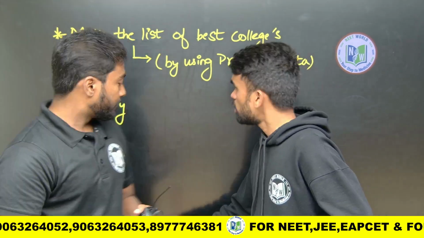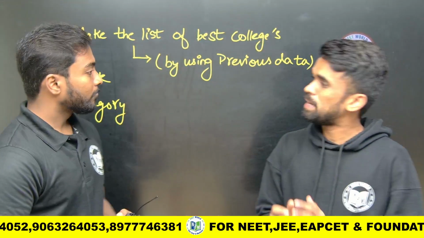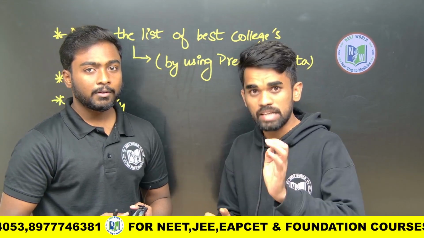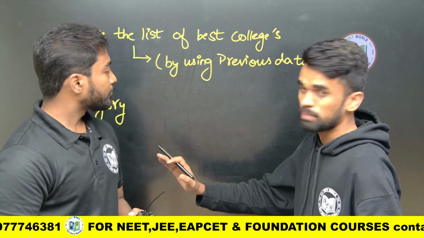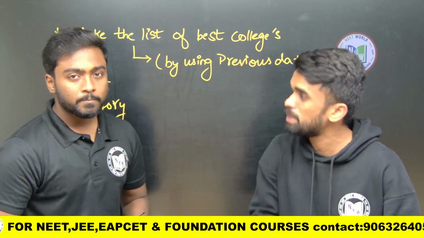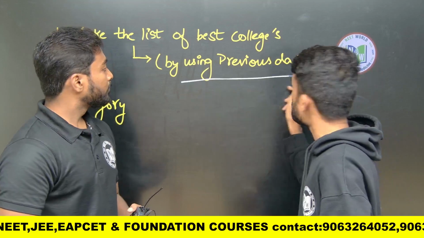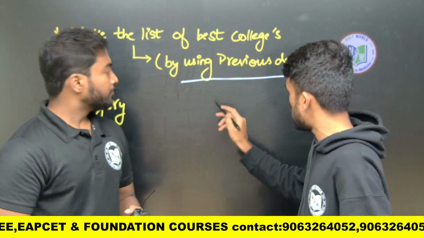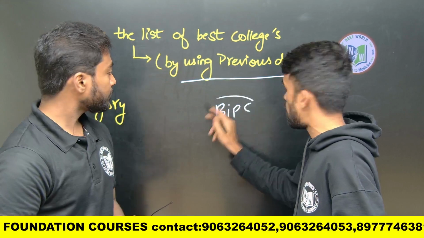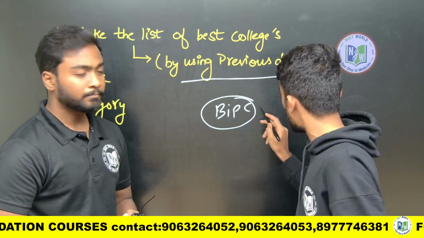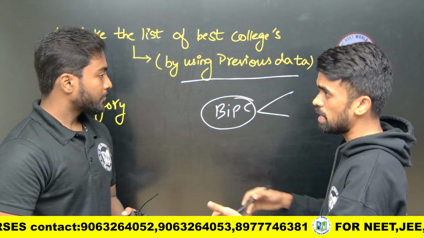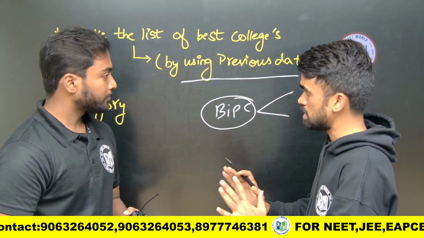For choosing the best colleges in your web option, this session is exclusively for that purpose. What we are going to do is make a list of best colleges. How can you make this list? By using the previous year data. For pharmacy counseling, two counseling phases happened last year, in 2024: Phase 1 and the final phase. Only two phases were done.